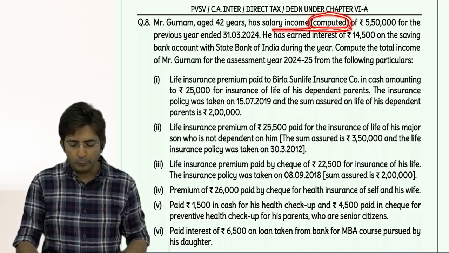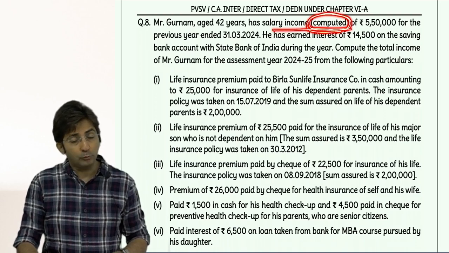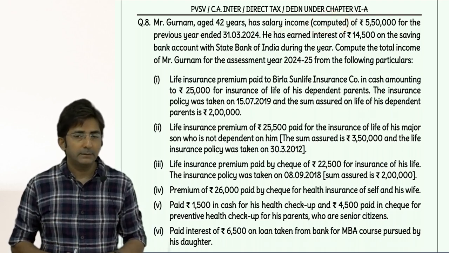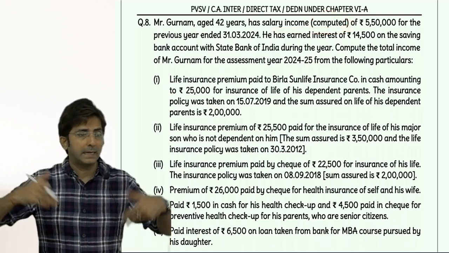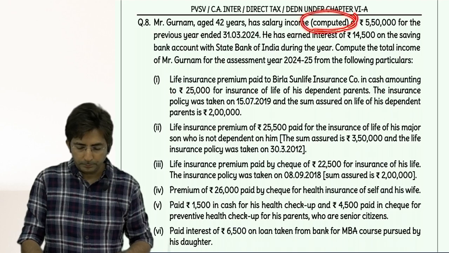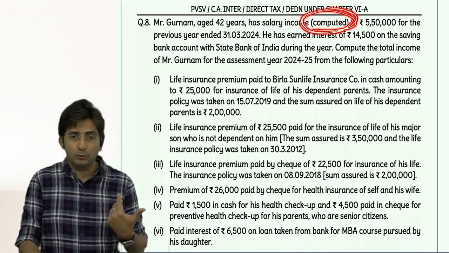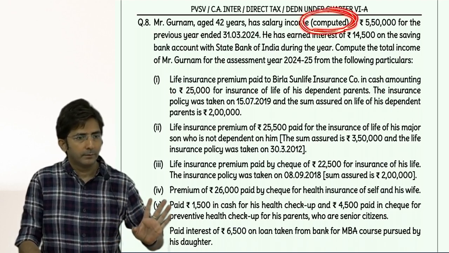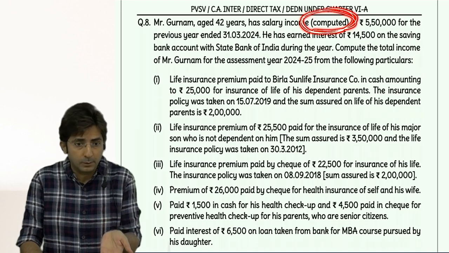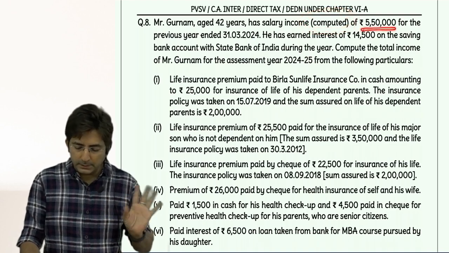What do you mean by computed? Calculation already done. Don't take standard deduction. See, if they say he is working somewhere, he has got salary, then you will take standard deduction also. But here they have written computed, means calculation is already done. Computed means already calculated. So don't take standard deduction by mistake, okay? So this is the ready-made answer.